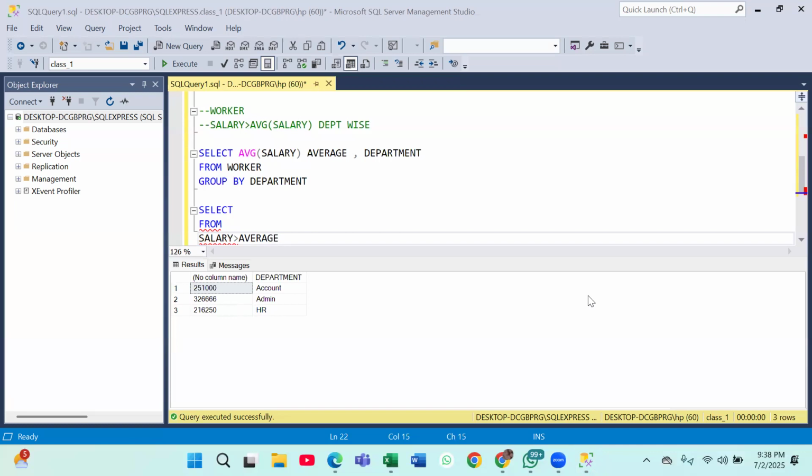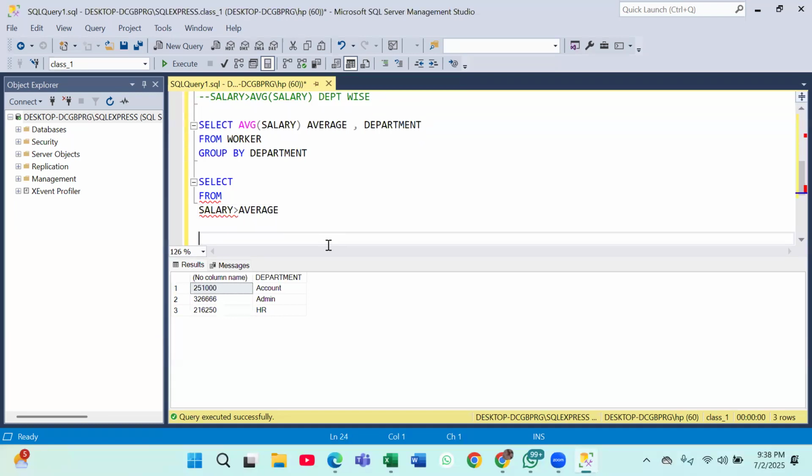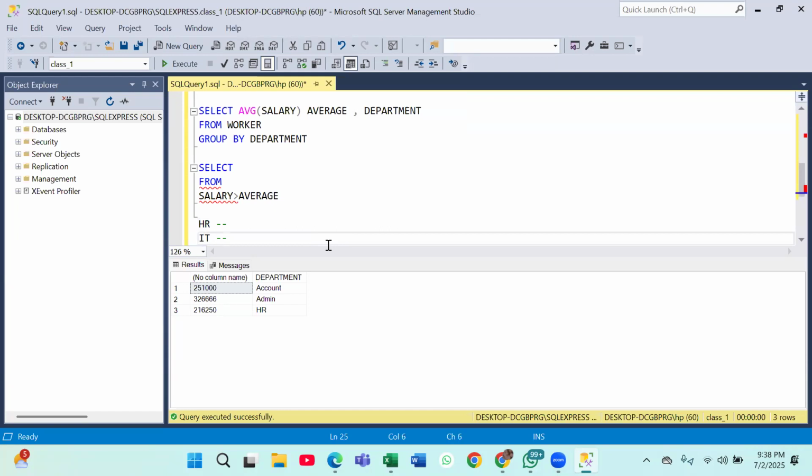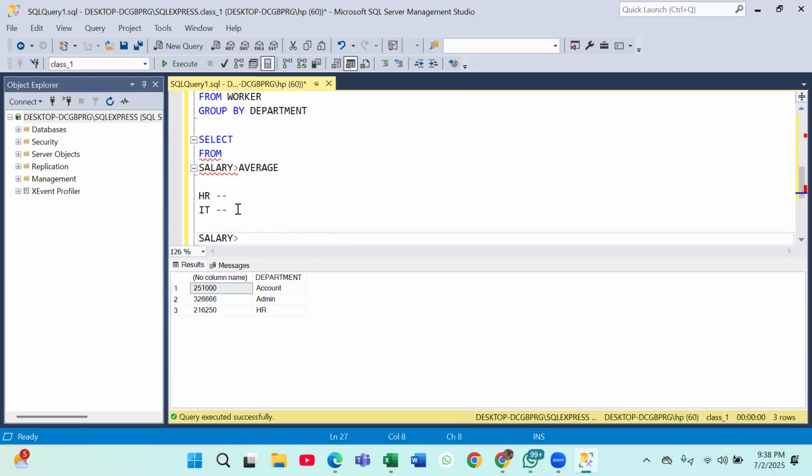You did group by department, but how will you know that both of their departments should be the same? What I am talking about is you have HR department, their average salary. You have IT department, their average salary, right? And you are saying that salary should be greater than average salary of all these departments. How will you know that it is going to compare the salary of that person who belongs to HR department only? Are you able to get that? What am I talking about?